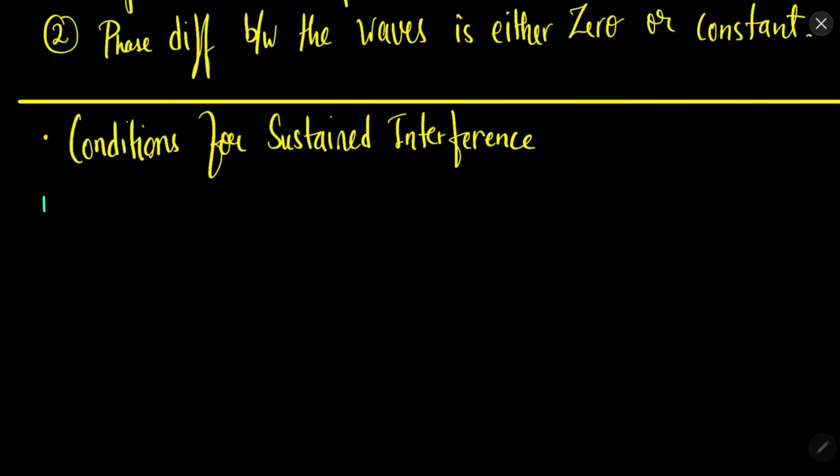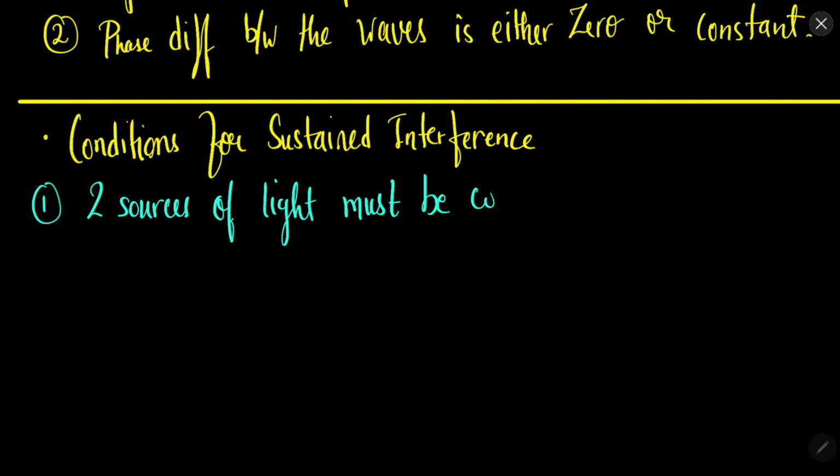So what are the conditions for that? So first of all, the two sources of light must be coherent. Otherwise, if the phase difference is changing, then the interference pattern will keep on changing. Okay, so the two sources of light must be coherent.